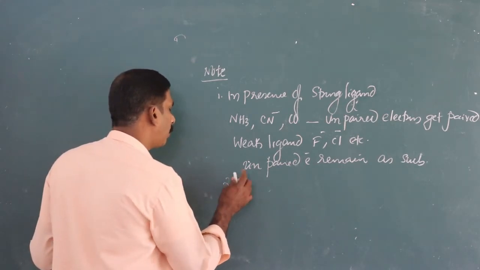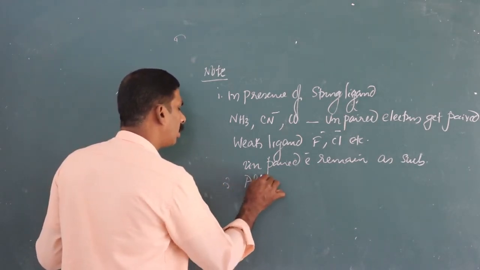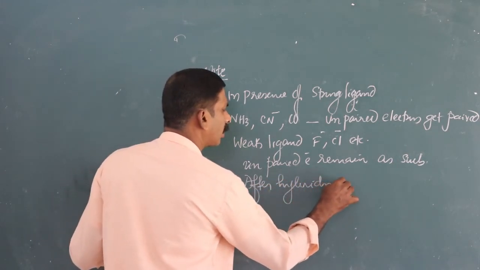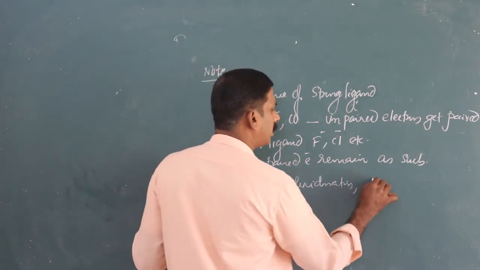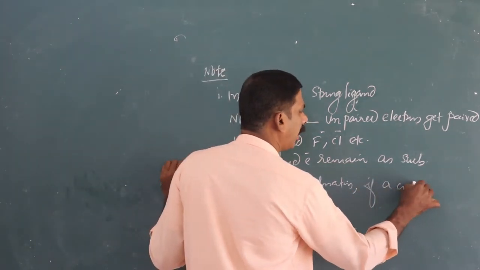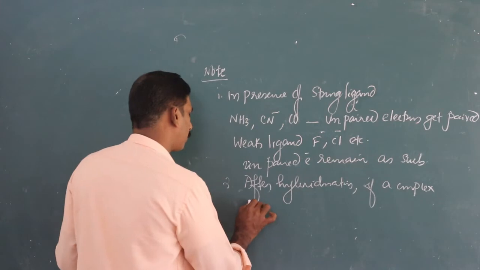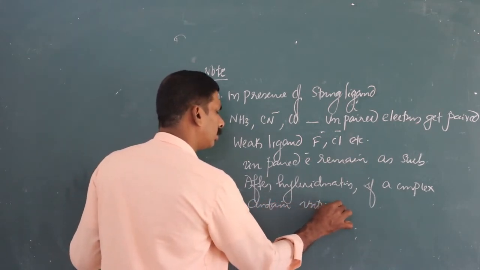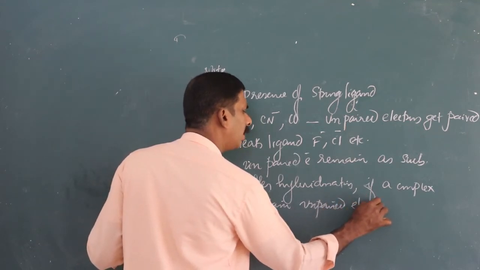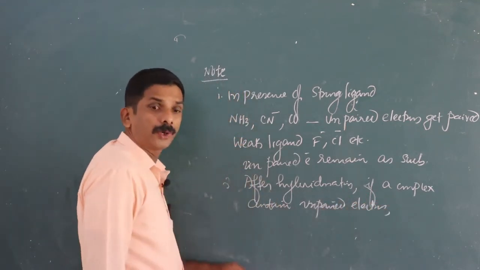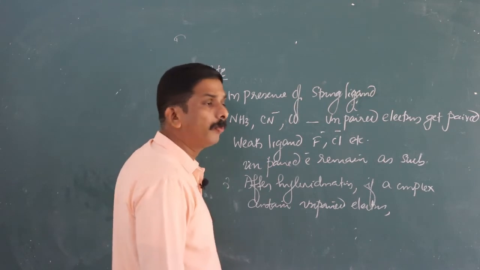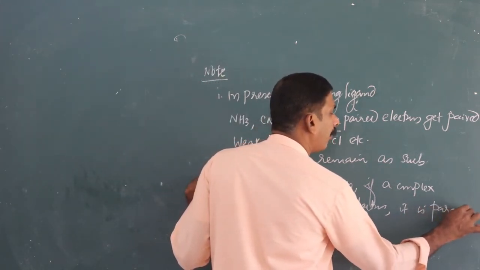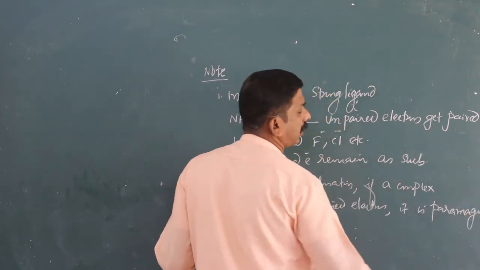And the next point: after hybridization, if a complex contains unpaired electrons, it is paramagnetic.